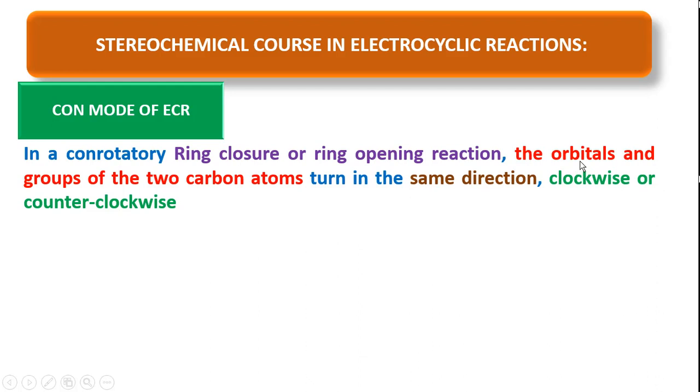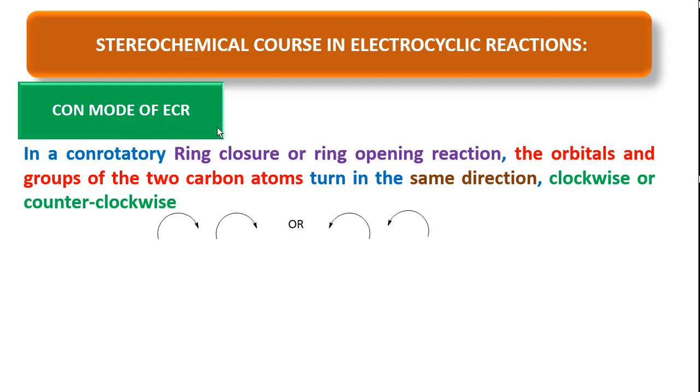That is called con mode of electrocyclizations. The representation is like this.